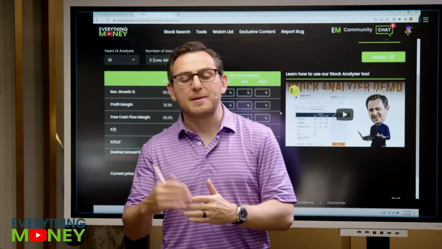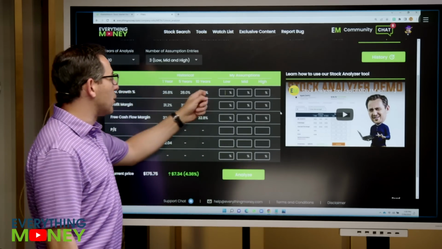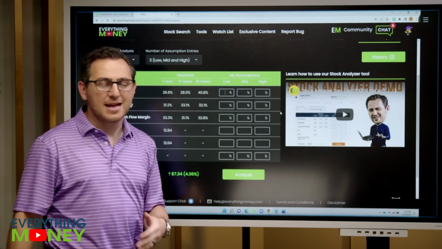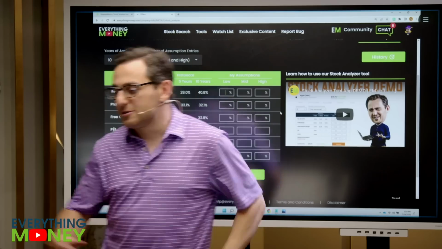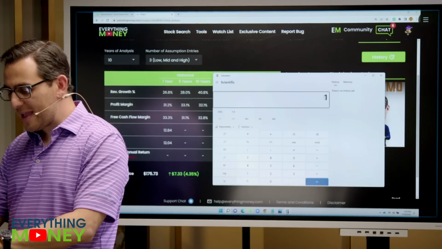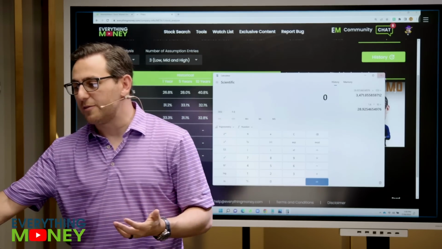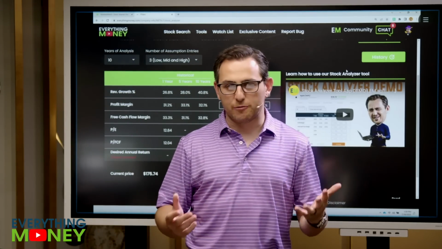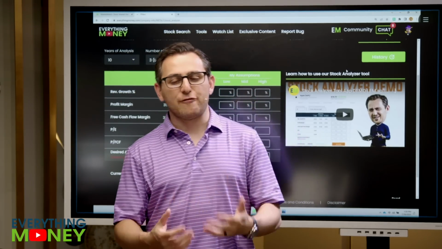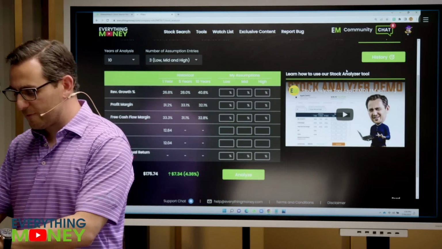Now, these assumptions can be anything you want. I tend to be more conservative. So even though Facebook has a 40% growth rate in revenue in the last 10 years, I don't think we can replicate that. Here's how. They did $120 billion in revenue last year. At 40% a year for the next 10 years, that would take them to $3.5 trillion in revenue. No company does even $1 trillion in revenue today, and I doubt Facebook will reach $3.5 trillion in revenue. So I'm going to be conservative.